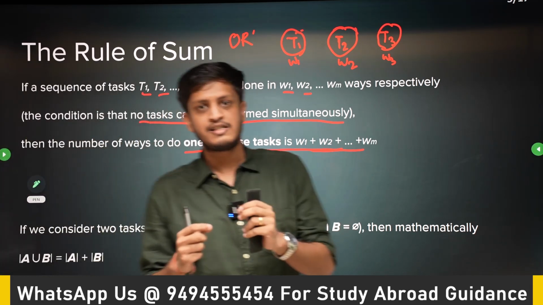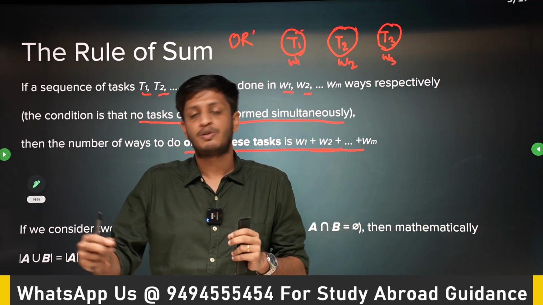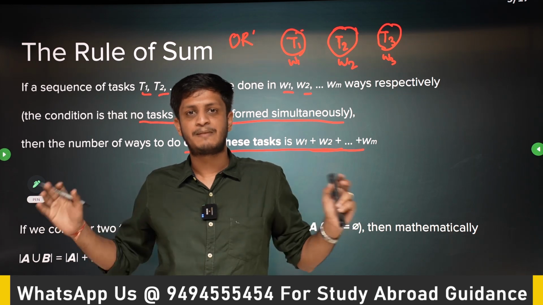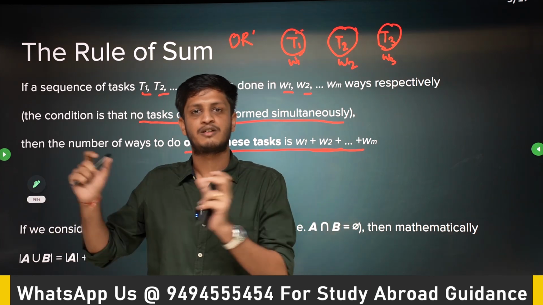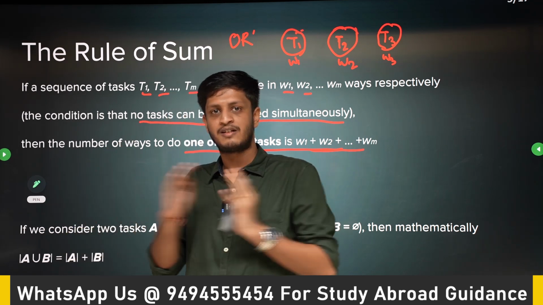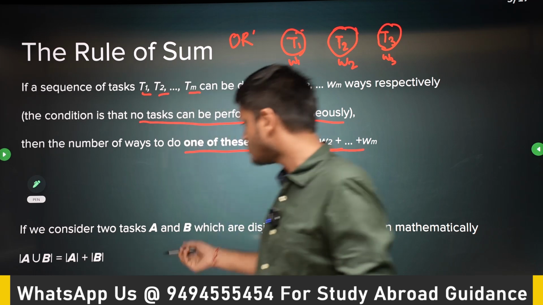See, why are we learning all this? Right now, you straight away don't see a use case, right? But the problem that will come will involve all these concepts at once. Rule of sum, product, permutation, combination, everything will be applied in one single problem. So you need to learn every bit and piece. Okay. So we can write it this way as well.